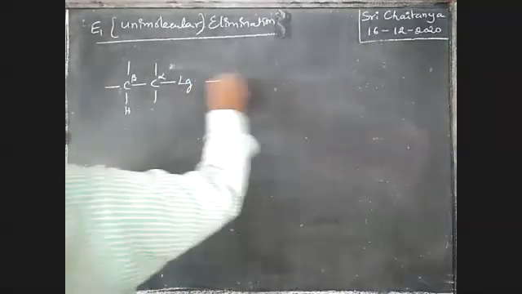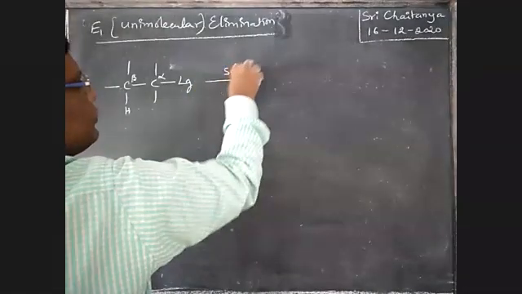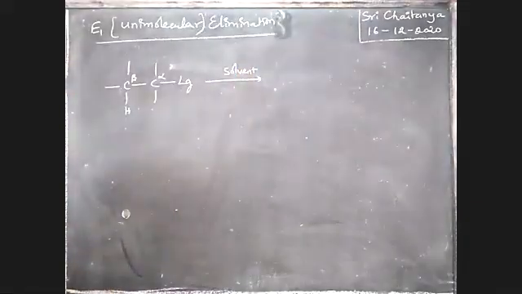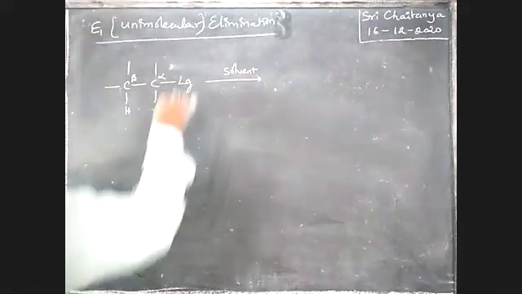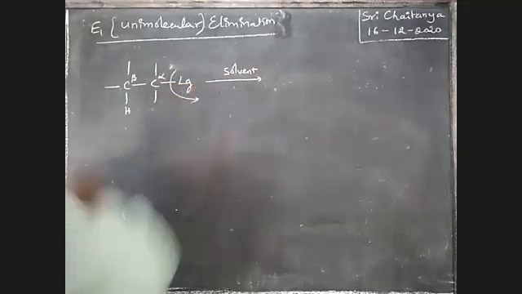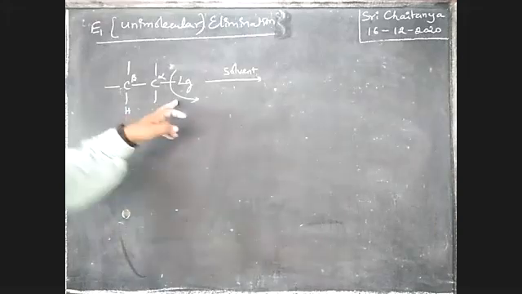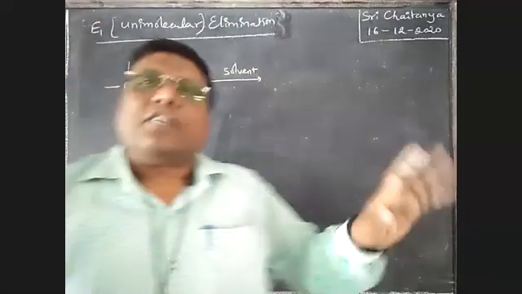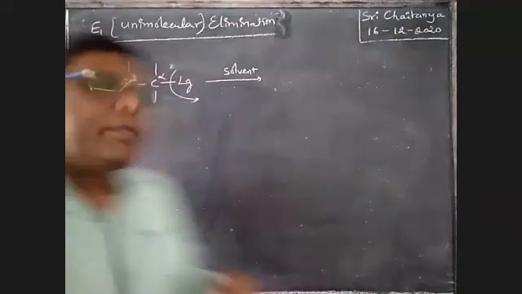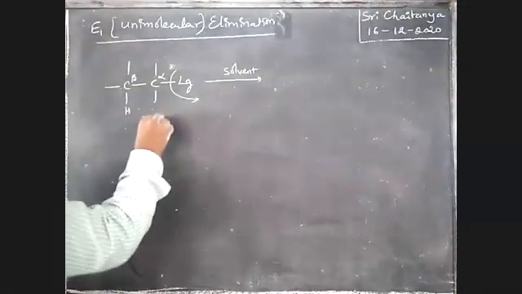In the presence of solvent, first of all, the leaving group leaves. So a better leaving group is required, boys, because the leaving group itself first leaves from the substrate.